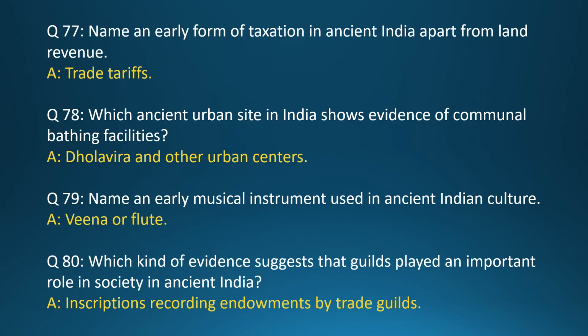Question 79. Name an early musical instrument used in ancient Indian culture. Answer: Veena or flute. Question 80. Which kind of evidence suggests that guilds played an important role in society in ancient India? Answer: Inscriptions recording endowments by trade guilds.